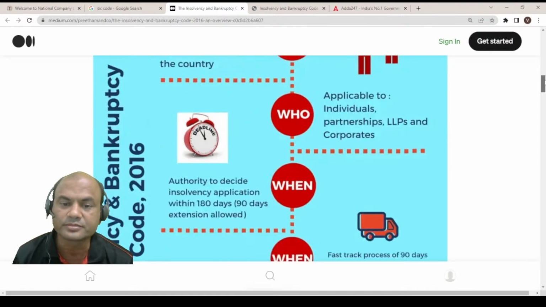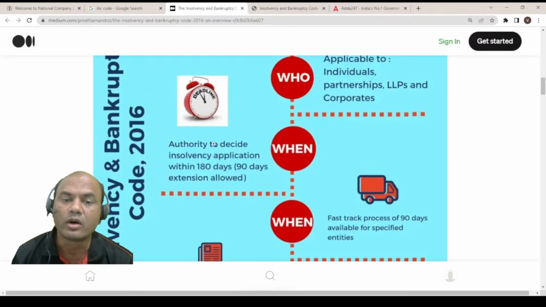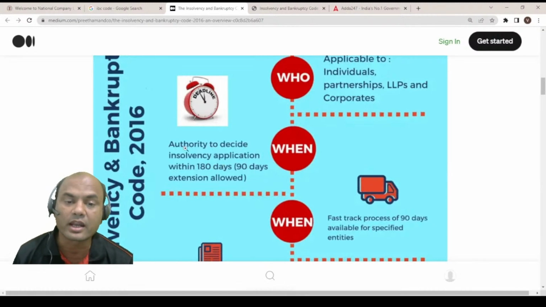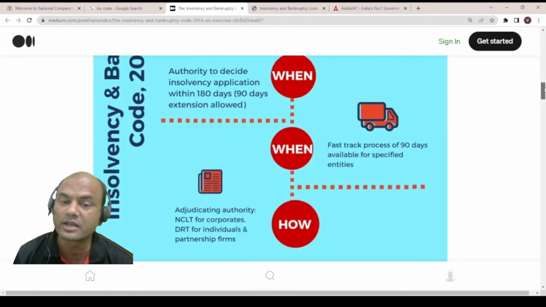Then, when is it applicable? The authority must decide the insolvency application within 180 days, and a 90 day extension is allowed, but at most 270 days. So you can get it recovered within 270 days. That is speed. 270 days is hardly 9 months, isn't it? A fast track process of 90 days is also available for specified entities. So if a fast track process is needed, that is also applicable. This is the importance of the Insolvency and Bankruptcy Code.